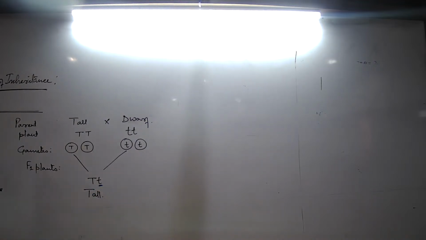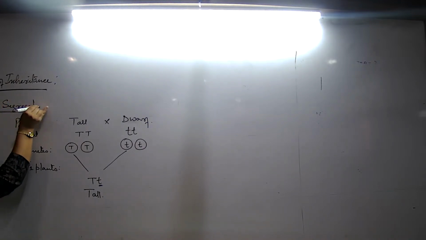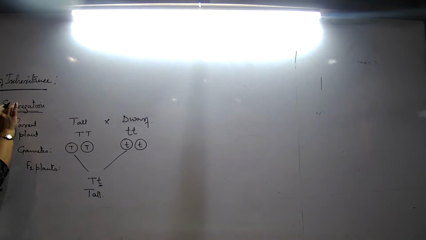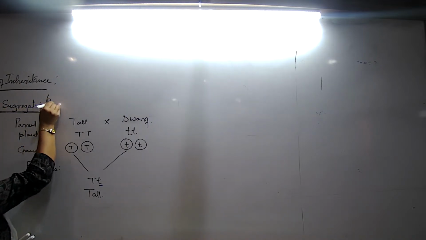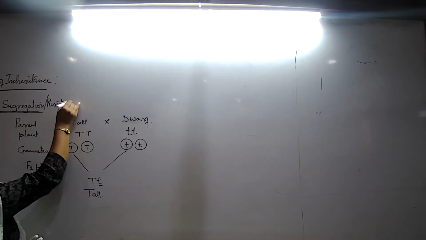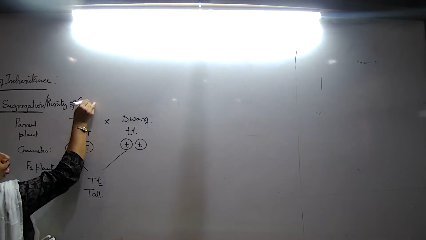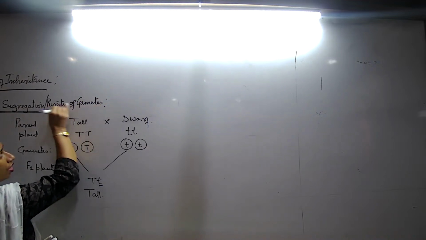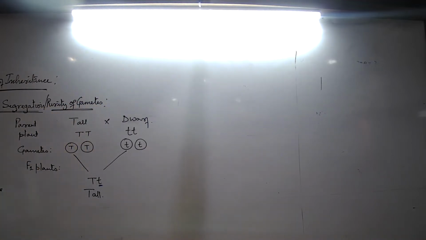Now let us write down the next law. The next law is known as the law of segregation, also known as the purity of gametes.